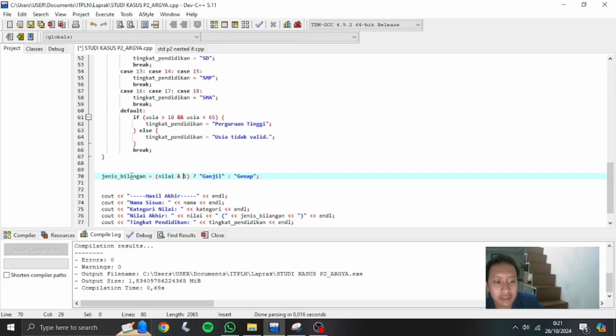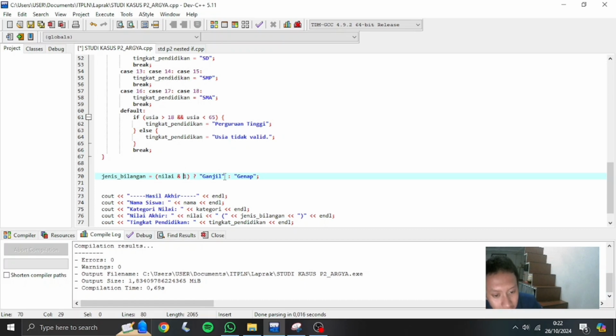And now for line 70, the last part I want to explain, it's about the bitwise operator. I use the bitwise AND operator. This operator compares each bit of the integer nilai with the corresponding bit of the integer 1. In binary, the number 1 is represented as 0001. When you perform a bitwise AND operation with 1, you are essentially checking the least significant bit, or the rightmost bit, of the number.